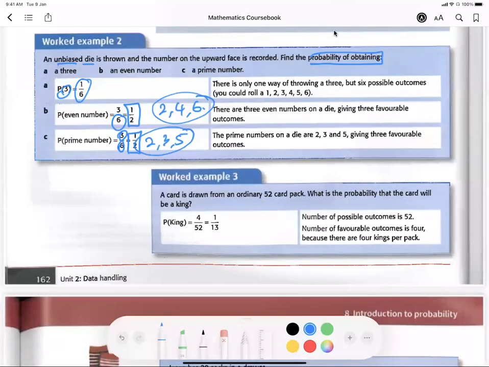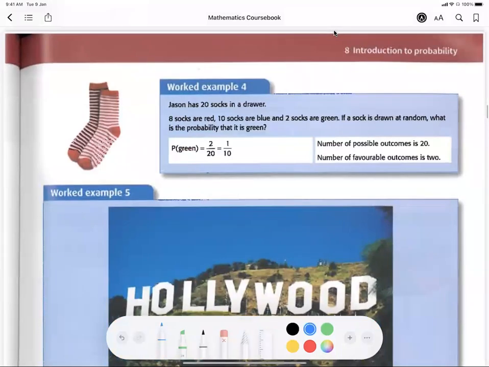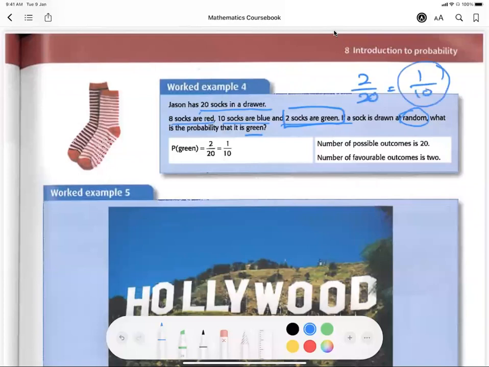A card is drawn from an ordinary 52-card pack. What's the probability the card will be a king? How many kings are there in a deck of cards? 4, because there's the king of spades, king of hearts, king of diamonds and king of clubs. So 4 kings out of 52. Then you can simplify it to get 1 out of 13. Same thing here. Jason has 20 socks in the drawer. 8 socks are red, 10 socks are blue, 2 socks are green. Socks are chosen at random, meaning you close your eyes, put everything in the box, ruffle it up, and then pick one sock. What's the probability that it's green? There are 2 green socks, so 2 out of 20. Simplify to 1 out of 10.